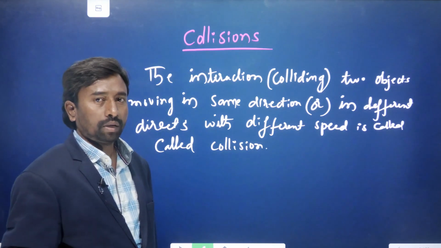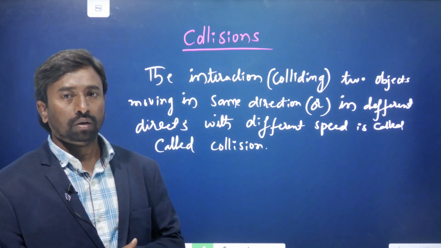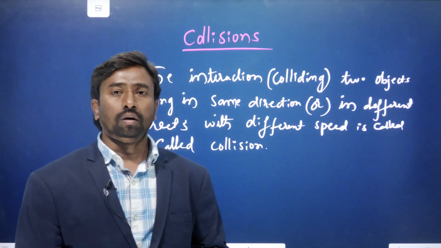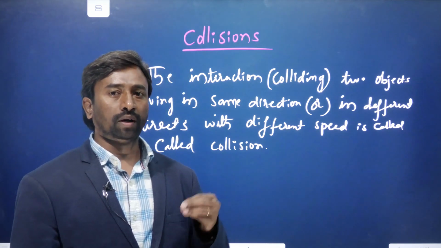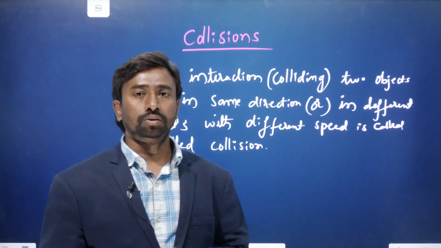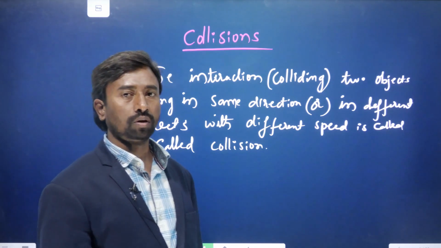It may be that the two bodies are not both in motion. One body may be in motion and the other body at rest. In that case also, the interaction of the two bodies takes place, and that is called the collision.